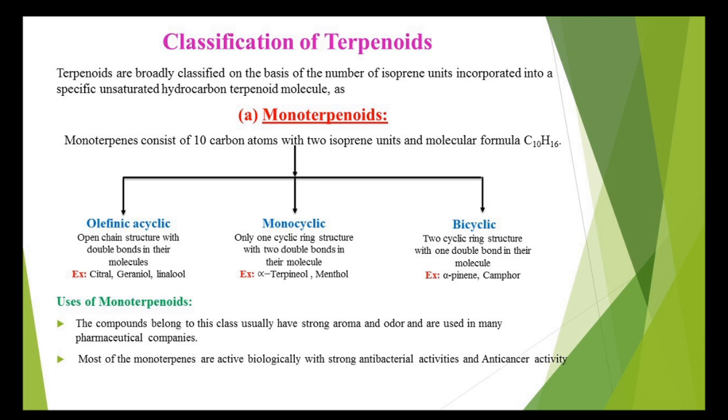Monocyclic terpenoids have only one cyclic ring structure with 2 double bonds in the molecule, so the example is menthol. Then bicyclic, 2 cyclic ring structures with 1 double bond in their molecule, the example is camphor. The uses of terpenoids: usually the monoterpenoids have strong odor and aroma, so they are used in the pharmaceutical companies, and they show good antibacterial and anti-cancer activity.